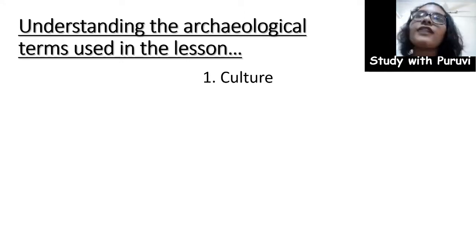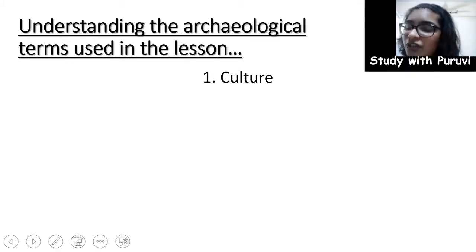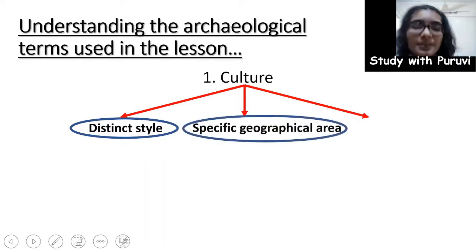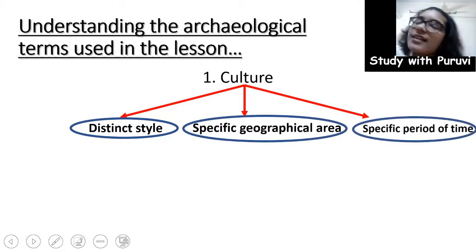So if we use the archaeological terms in our various chapters, it becomes difficult for us to understand if we don't understand the basics behind it. So first we'll understand the archaeological terms that are used throughout the lesson, so that it is a little easier for you to understand. So the first archaeological term is culture. Now if we try to see the word culture with the present connotations, we'll realize that culture is basically anything which relates to a distinct style, a specific geographical area, and a specific period of time.